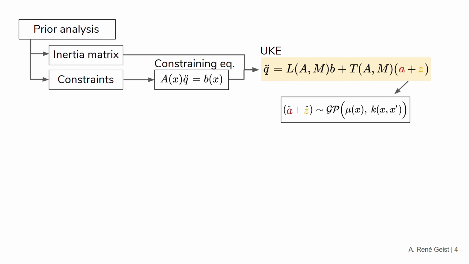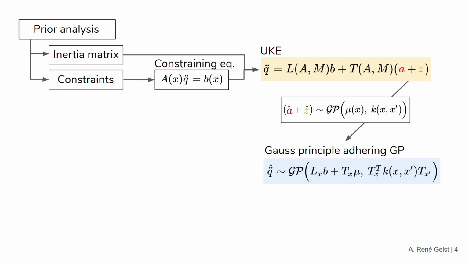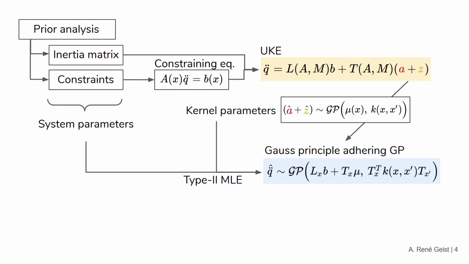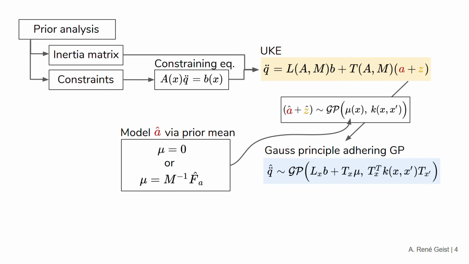To obtain a probabilistic model for q double dot, we place the GP prior on the latent accelerations a plus z. As Gaussian processes are closed under linear operators, we obtain a Gaussian process posterior for the system's acceleration. Note that for the covariance function of the Gaussian process we can choose any positive definite kernel. The GP's hyperparameters are estimated jointly via type 2 maximum likelihood estimation. If no knowledge about a and z is available, we can set the GP's mean mu to be a zero vector. Alternatively, the GP's prior mean can model the system's unconstrained acceleration using, for example, the Lagrange equations.